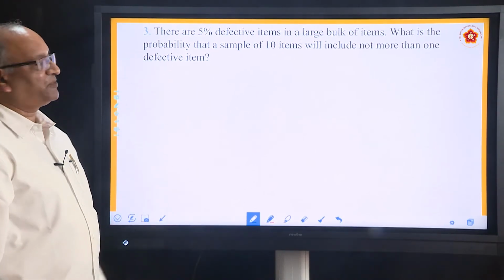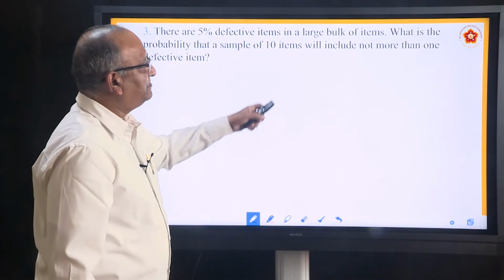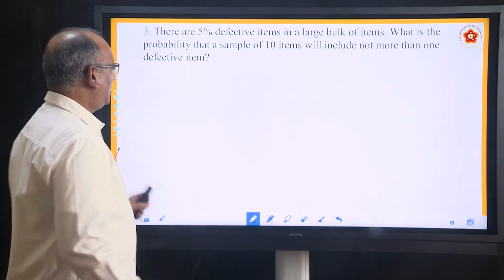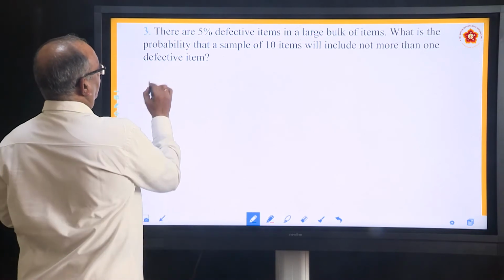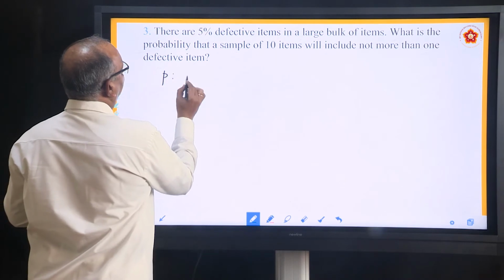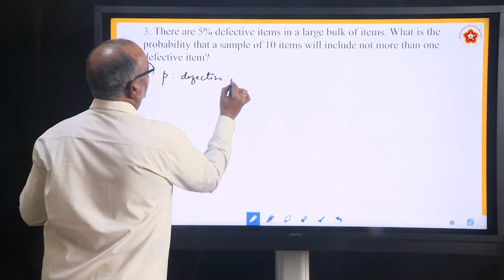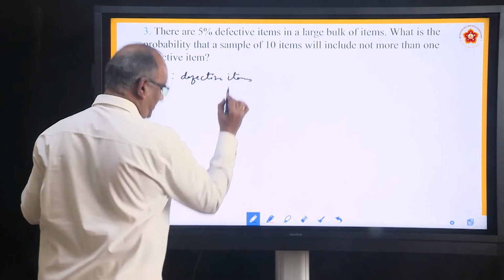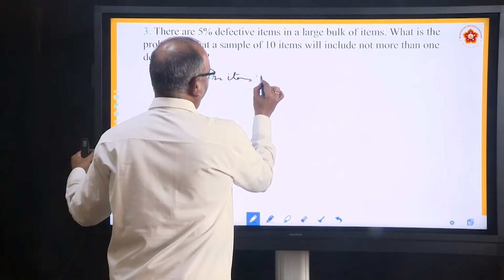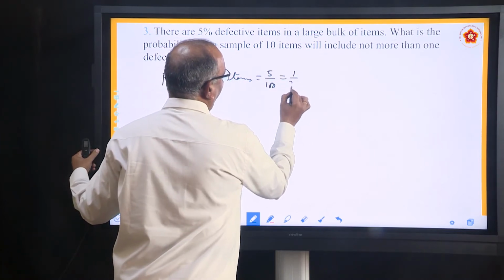So let us solve this problem. What he says: there are 5% defective items in a large bulk of items. So P stands for defective items. How many defective items are there? 5%, that is 5 by 100. 5 by 100 you can write as 1 by 20.